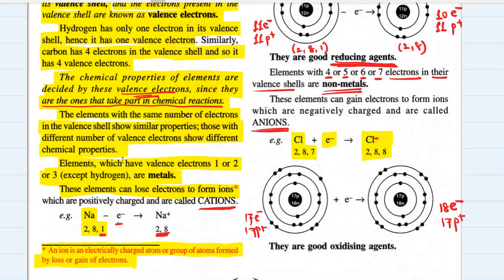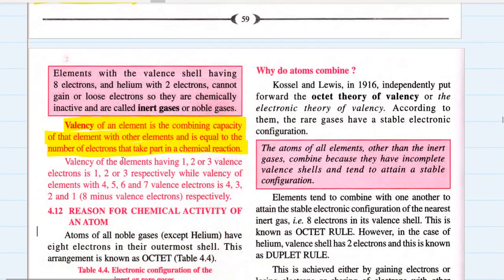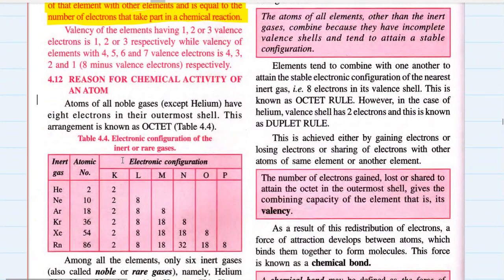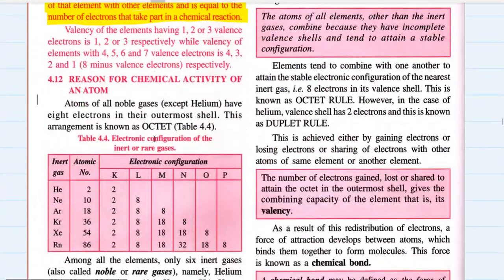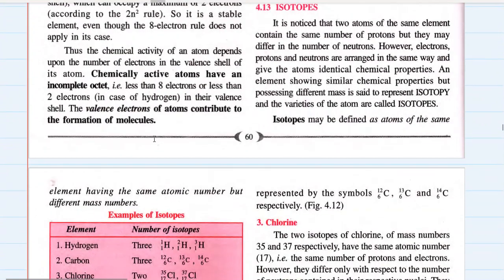Why is electron negativity? Because the electron is a negatively charged particle and chlorine is accepting that negativity. So chlorine becomes a negatively charged ion or anion. That's why we can say that chlorine has a valency of 1 minus. So that is the valency. Okay. The reason for the chemical activity of an atom we are going to study in the next part. Not worrying about that much right now.